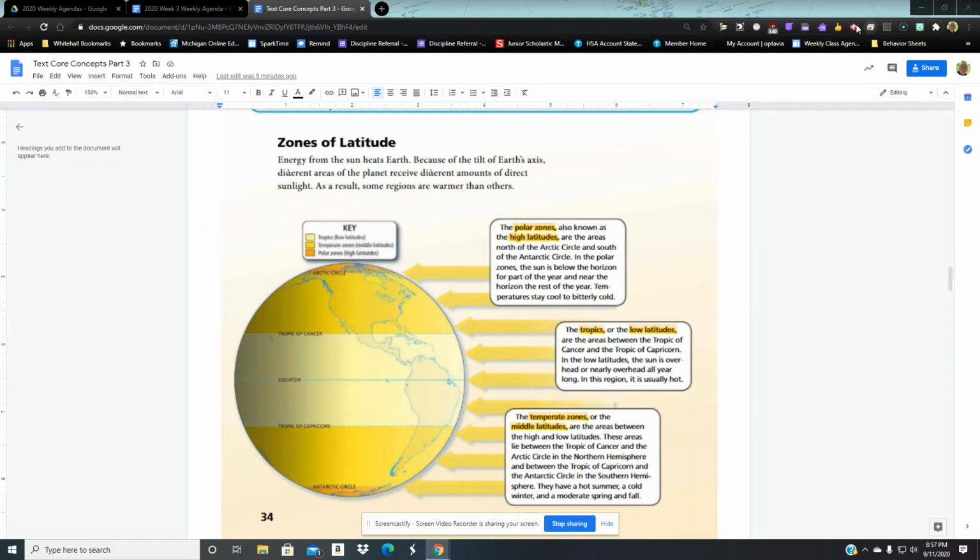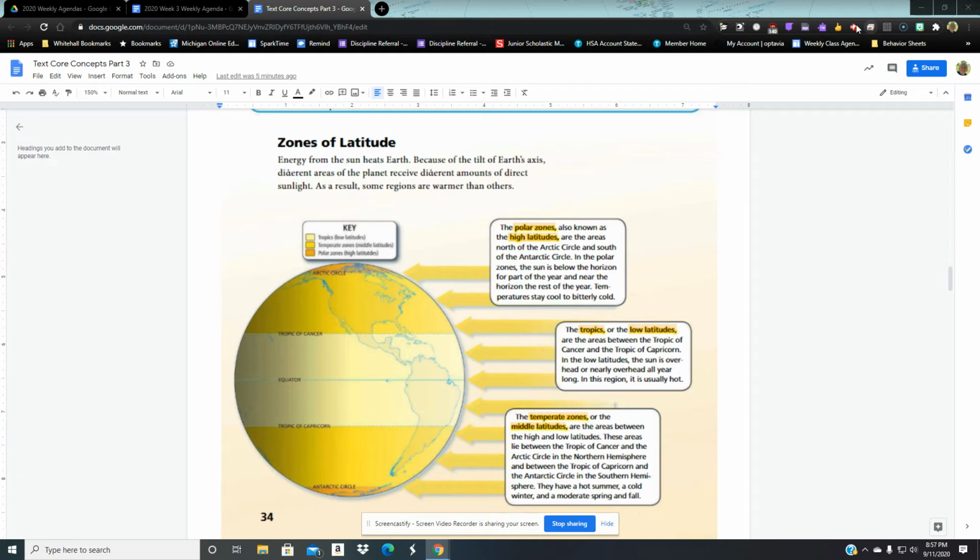The polar zones are the highest numbers of latitude, from 66.5 degrees to 90 degrees. So right around the North Pole and right around the South Pole. The high numbers, our high latitudes, are the areas north of the Arctic Circle and south of the Antarctic Circle. In the polar zones, the sun is below the horizon for part of the year and near the horizon the rest of the year. Temperatures stay cool to bitterly cold.